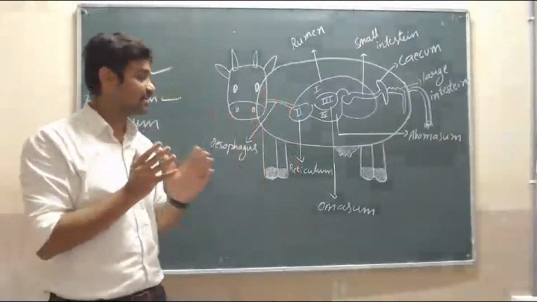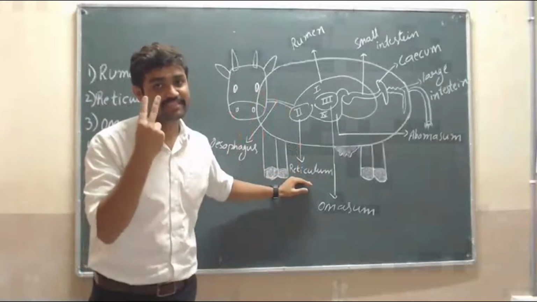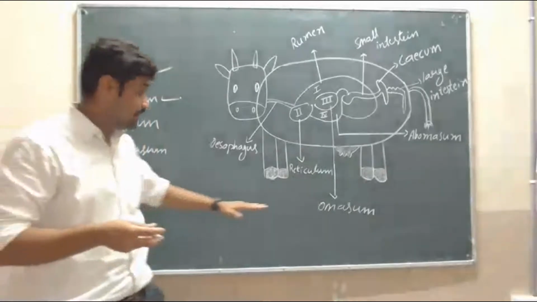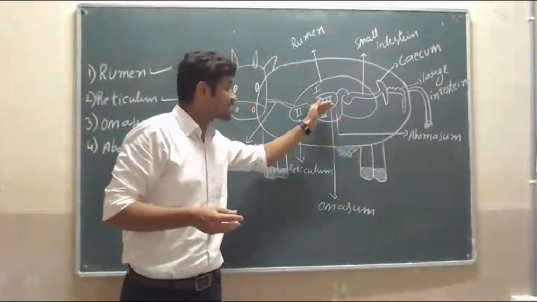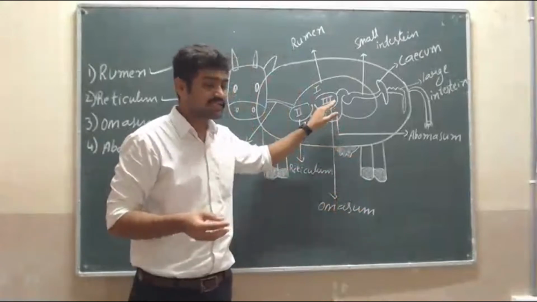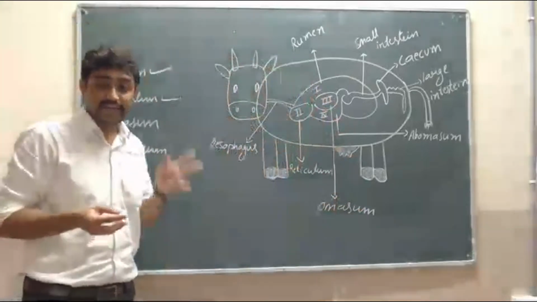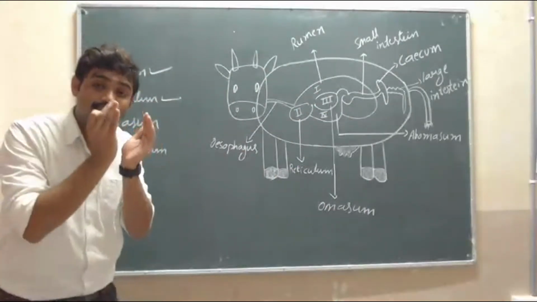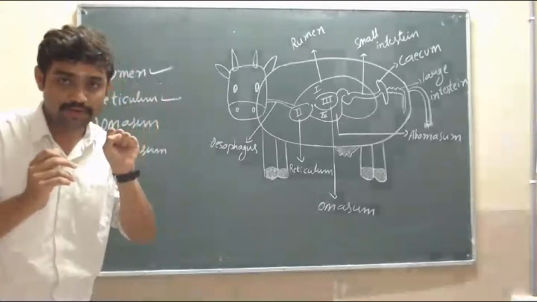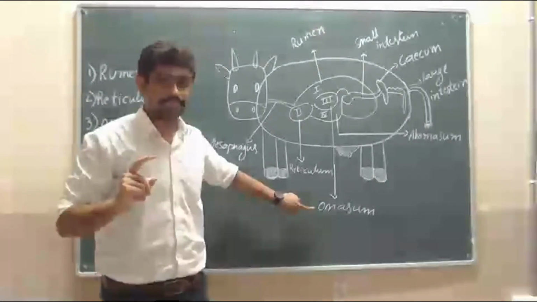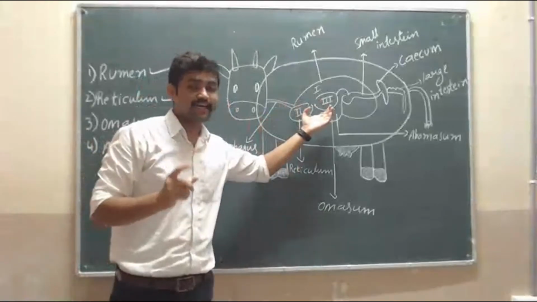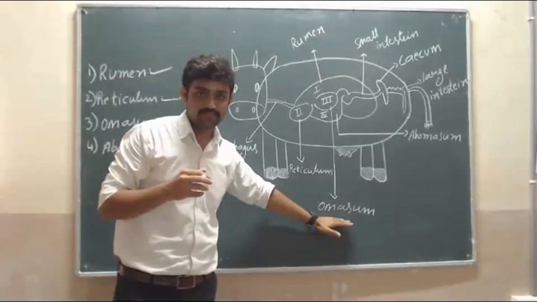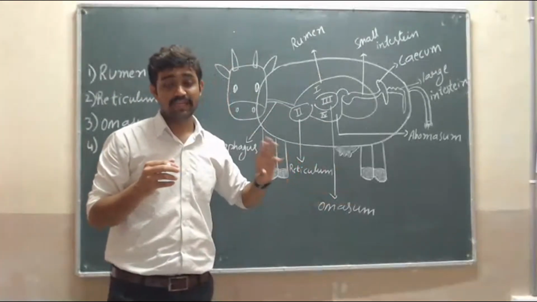That is why it is called the reticulum. Then the third chamber is the omasum, where the water as well as the digested food is absorbed. This is our third chamber.